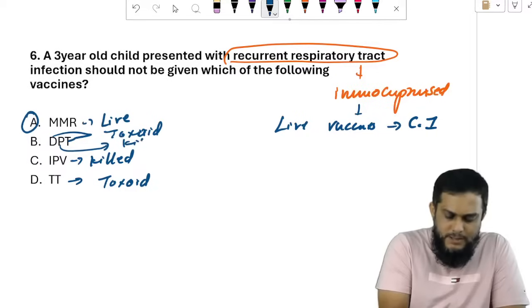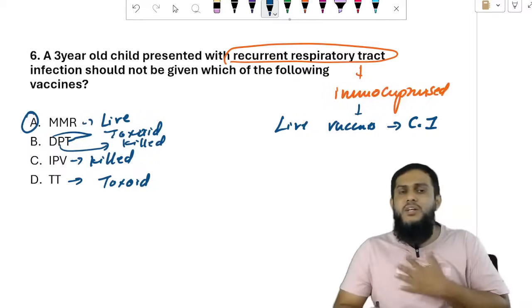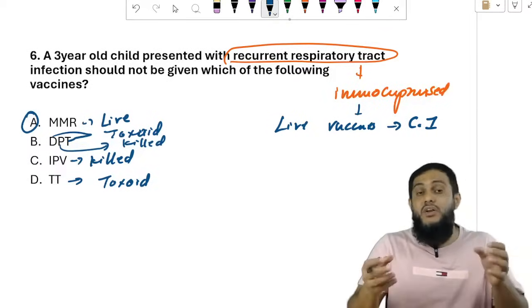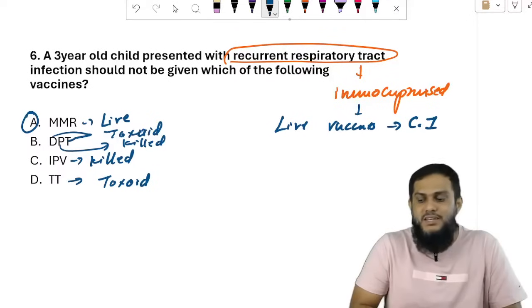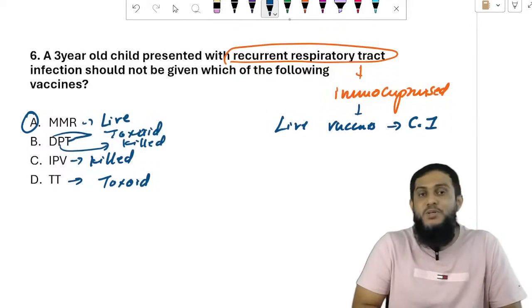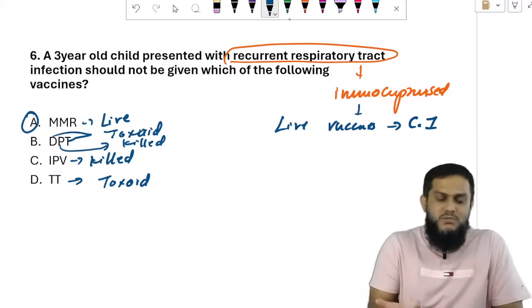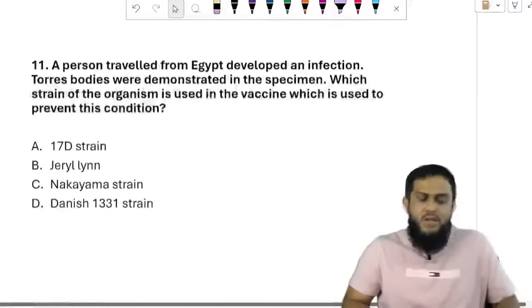Pertussis is a killed vaccine. Easy to identify: if they are not live or subunit, they are killed vaccines. And we have only two toxoids, diphtheria and tetanus toxoid. So therefore, live vaccine is not given. The answer is A. MMR is a live vaccine.